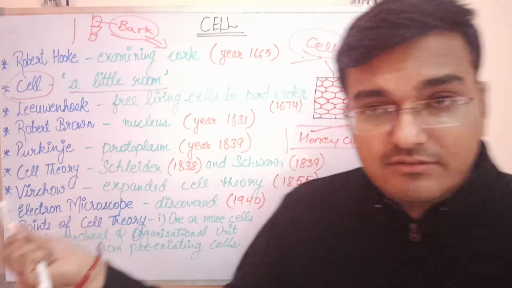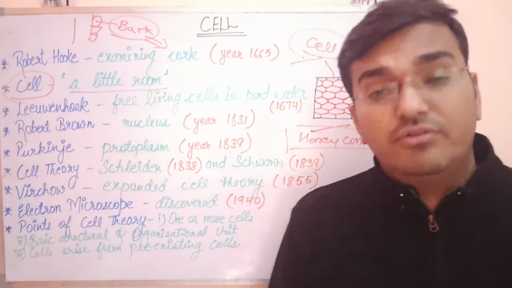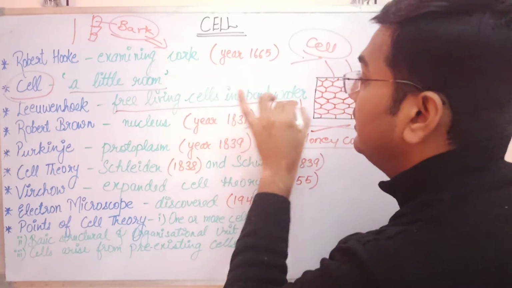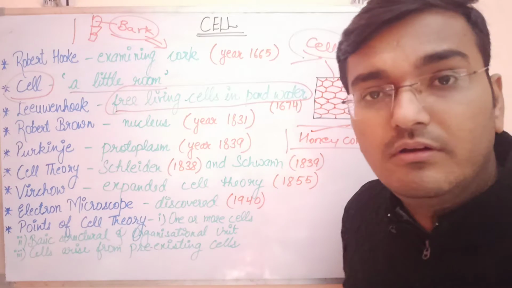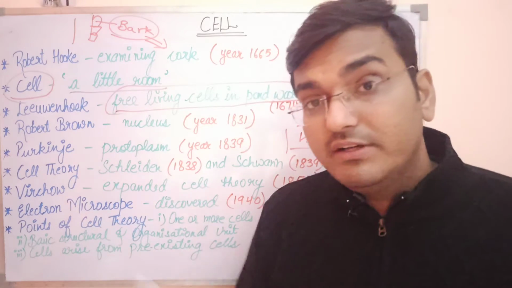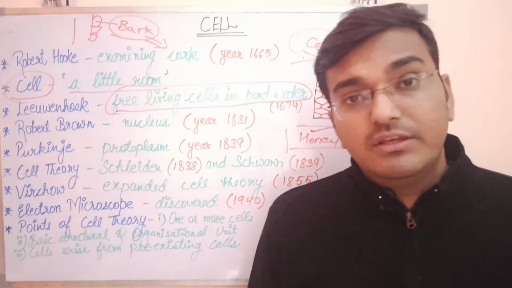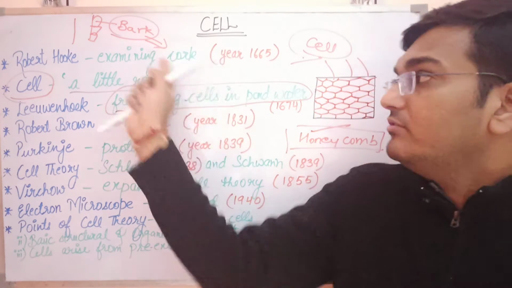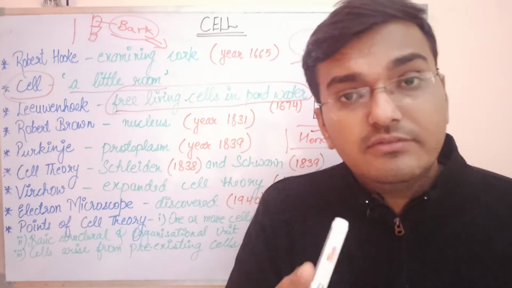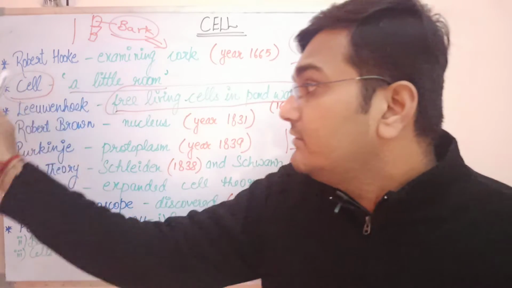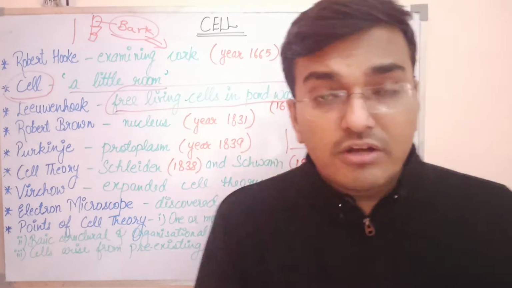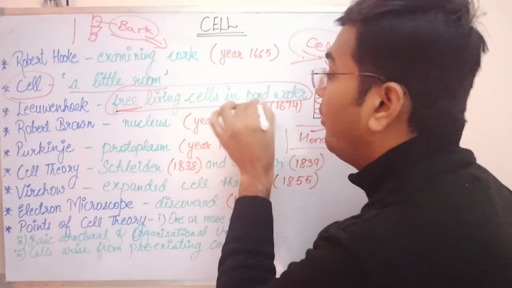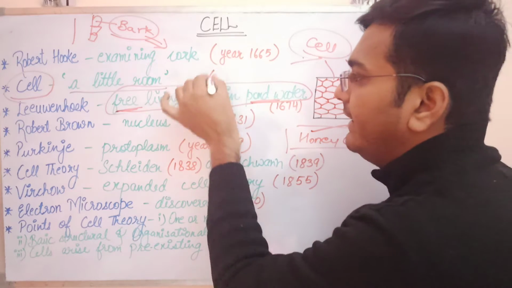Now the next scientist, Anton von Leeuwenhoek. What he did, he observed free living cells in pond water. It means in the first experiment done by Robert Hooke, he observed dead cells. Yes, the cork consists of dead cells. And in the second experiment, done by Anton von Leeuwenhoek, he observed free living cells in pond water, which were algae.